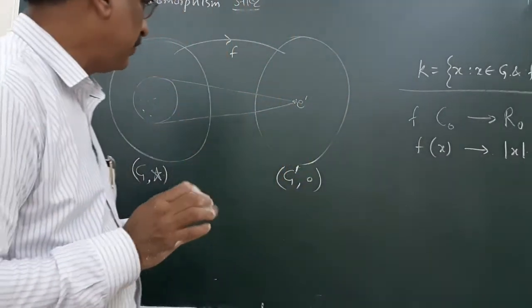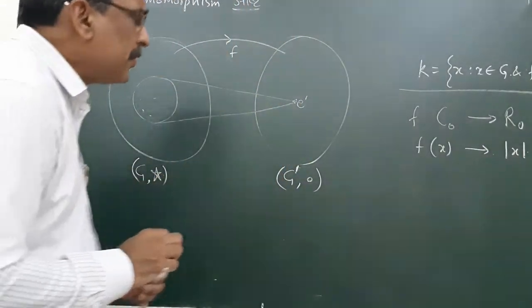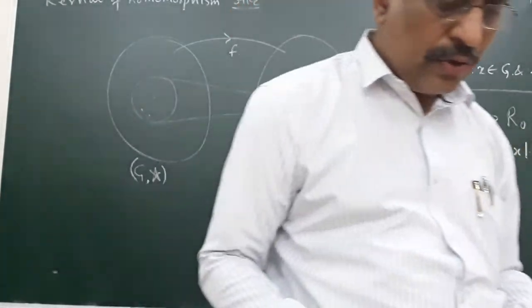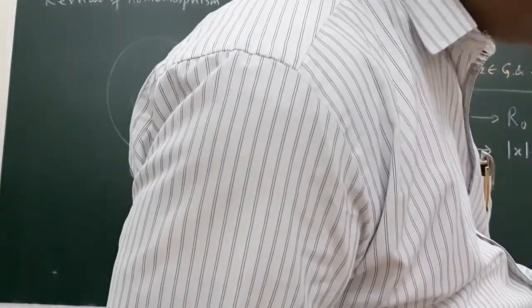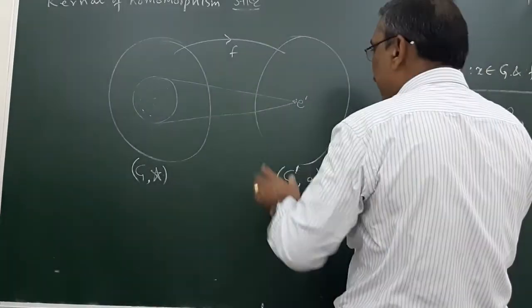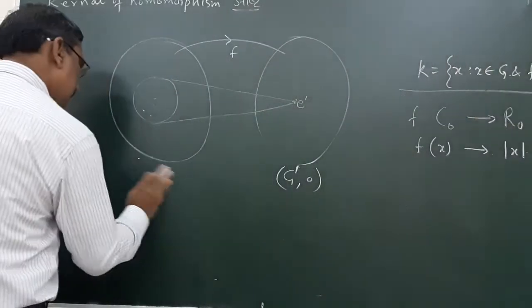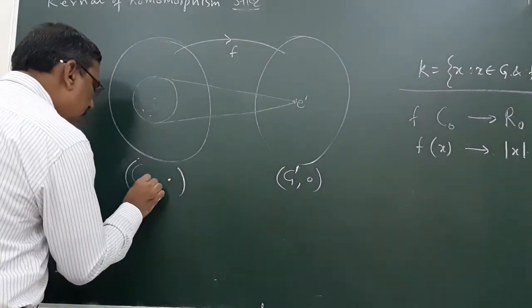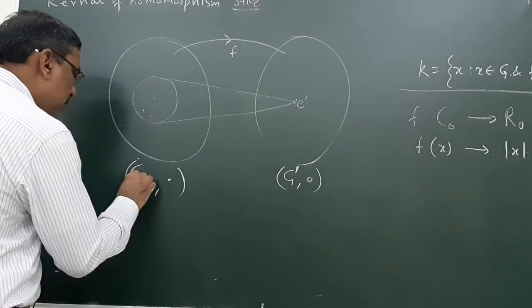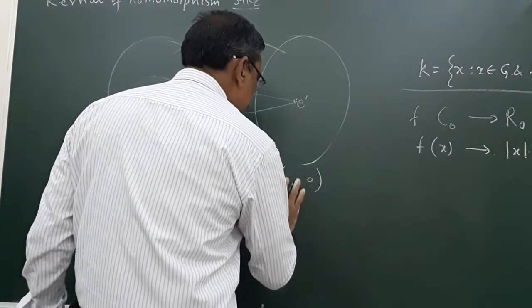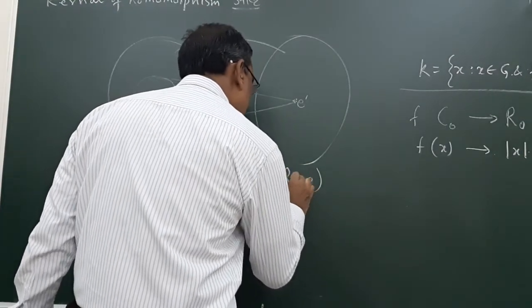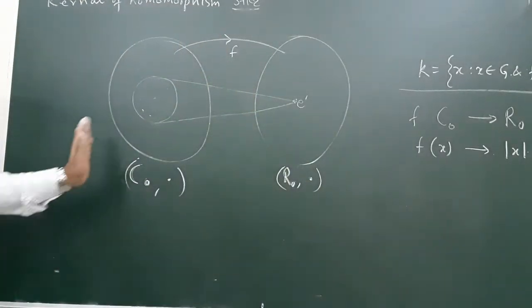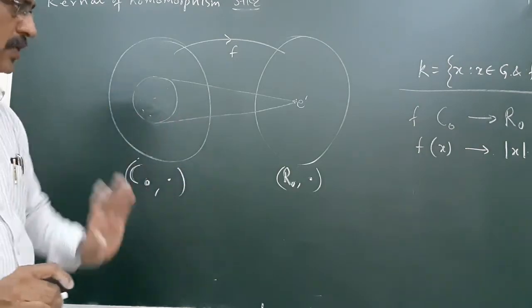So this is R0 under multiplication. The first group is C0 with multiplication operation, and this is R0 and the operation is again multiplication. Now this is the mapping C0 to R0.